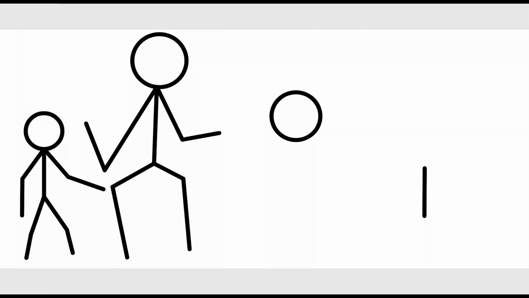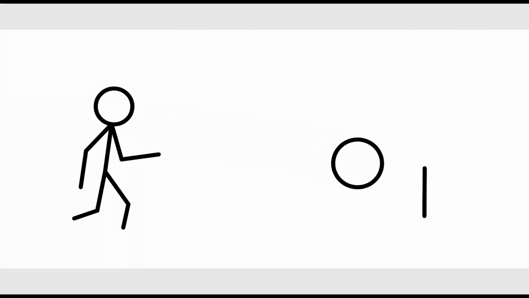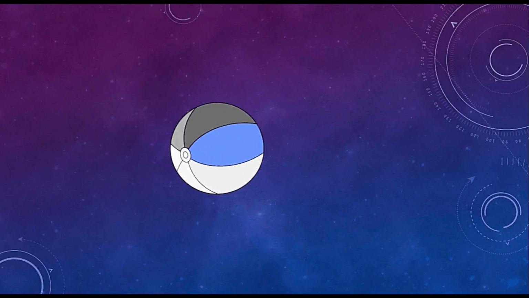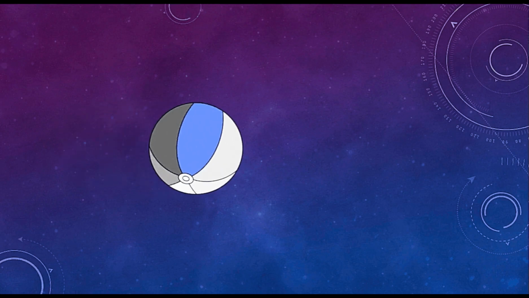Now both should throw the ball and it should reach the line. The stronger one's ball reached in the first throw. But the second one could not reach the goal. That's why he has stepped back and increased his velocity. Then he throws the ball. Due to his increased velocity, the ball reaches the goal. We can say that force depends on the mass and velocity of an object. So when we combine these quantities, we get momentum.